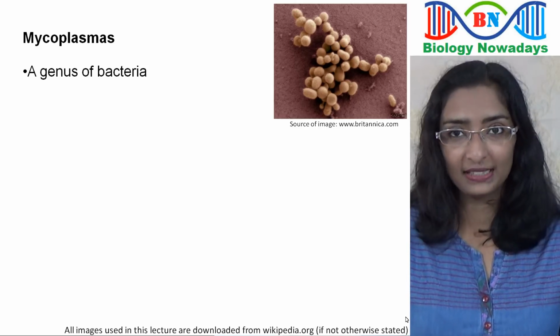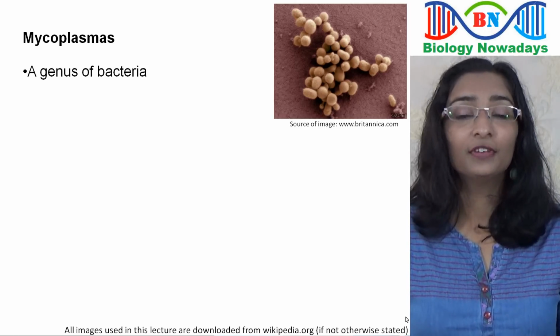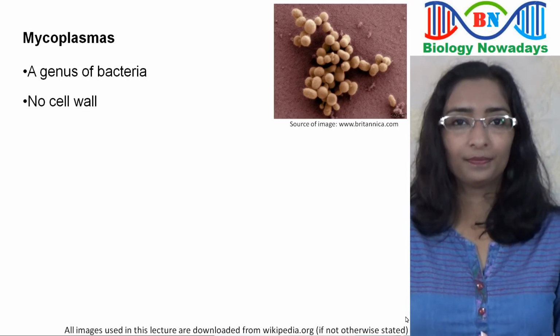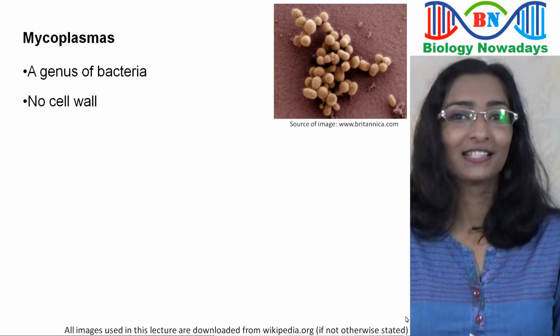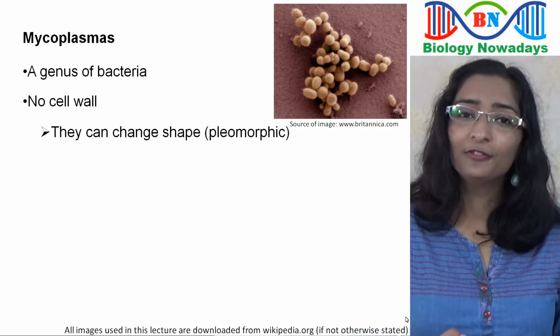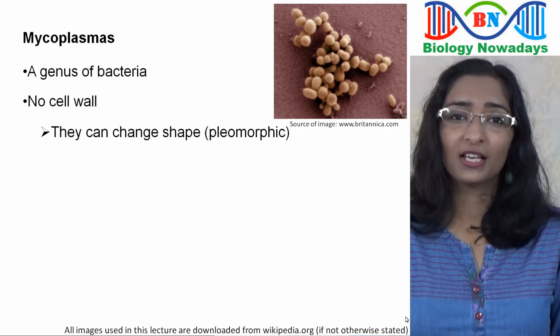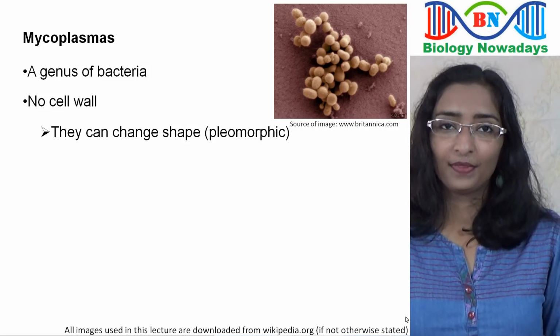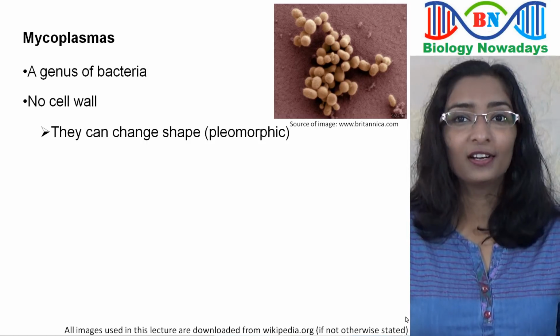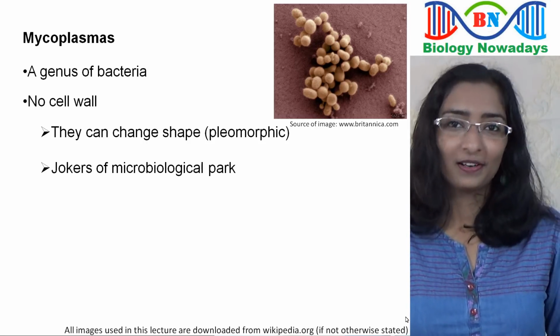Now let's see what Mycoplasmas are. Mycoplasma is a genus of bacteria. They are different from normal bacteria because they don't have a cell wall around their cell membrane. But there is an advantage of not having a cell wall. They can take a variety of shapes. These kinds of organisms that can take different shapes are called pleomorphic organisms. Since they have this special ability to change shapes, they are known as jokers of the microbiological park.